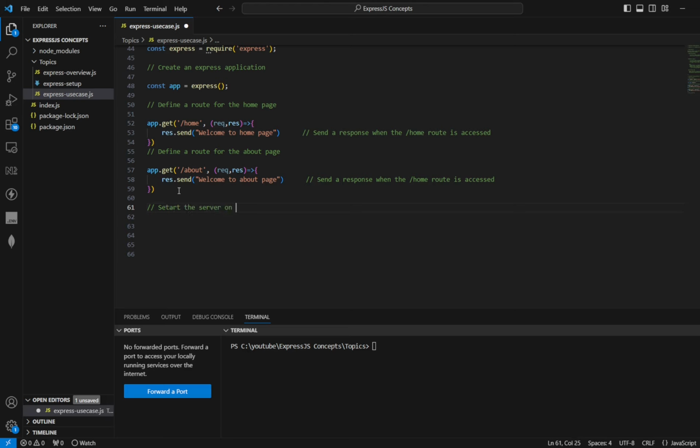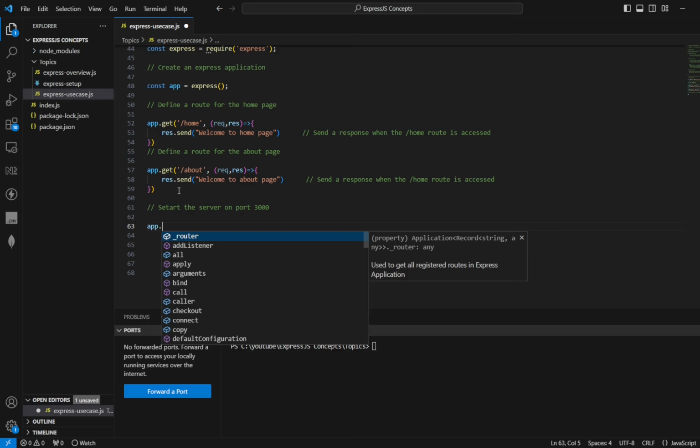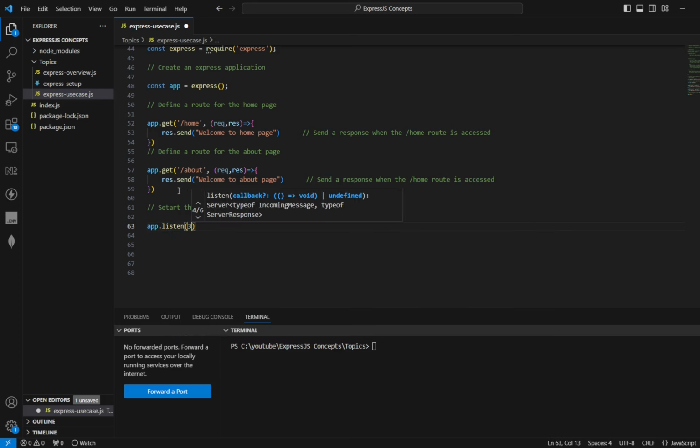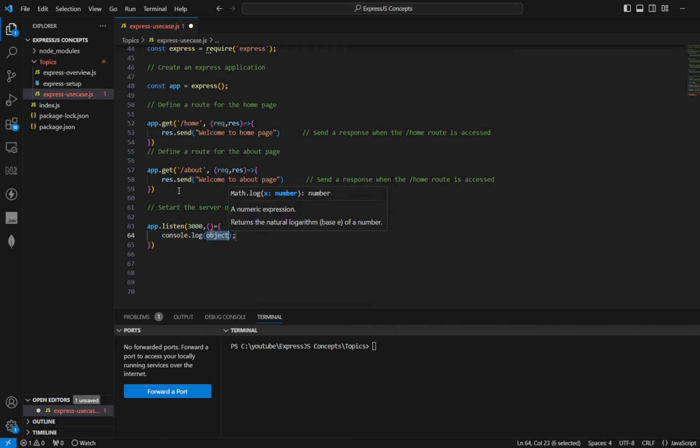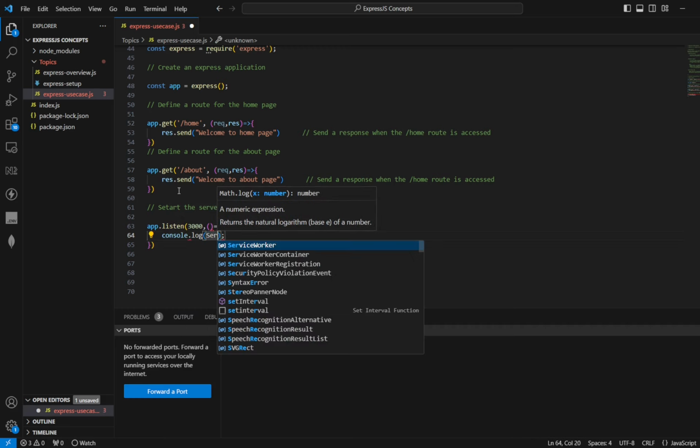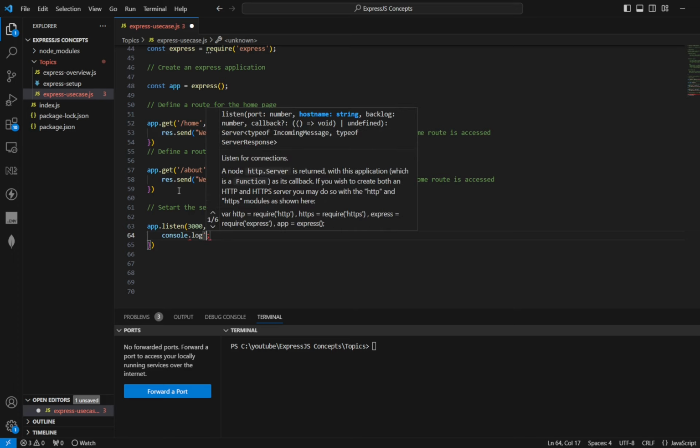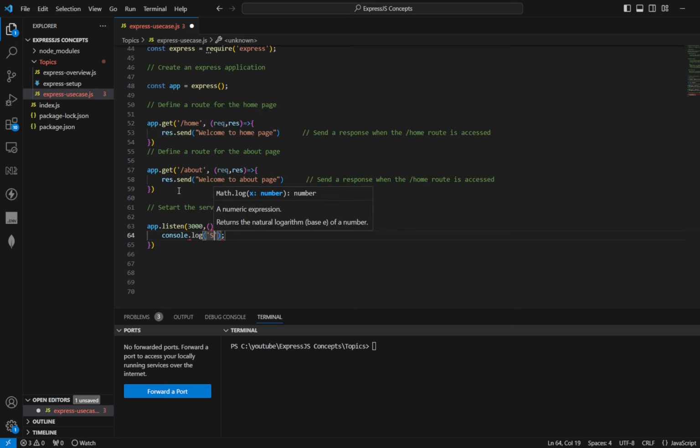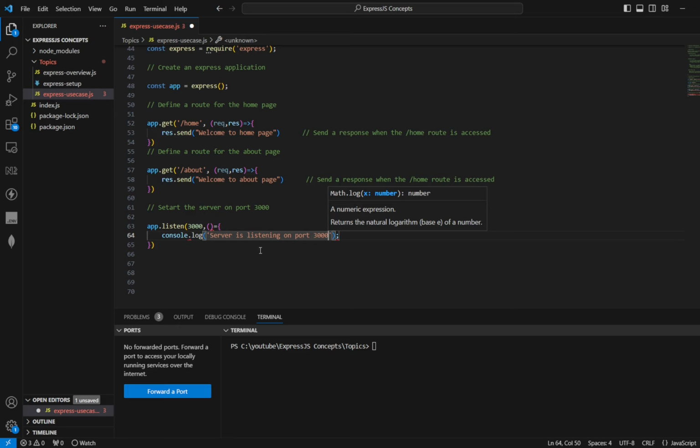So app.listen, 3000, with a callback, and console.log "Server is listening on port 3000".